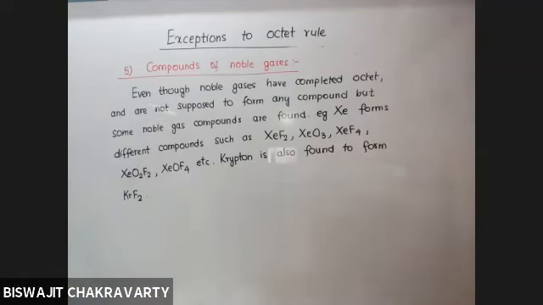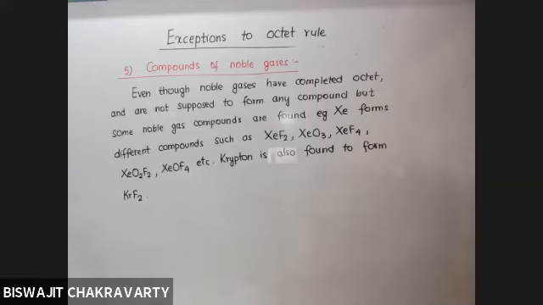So this way we can see that even though noble gases have completed octet and are not supposed to form any compound, xenon is found to form compounds and they violate the octet rule.